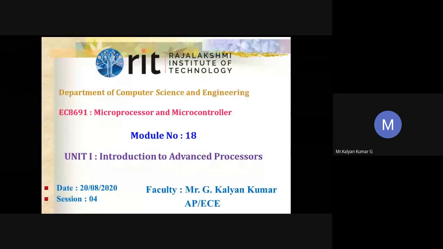Thank you. Okay, fine. So today we'll discuss the Pentium processor, the basic architecture of a Pentium processor. In the Pentium family, we have various versions: Pentium, Pentium 1, Pentium 2, Pentium 3, 4, and Pentium Pro. So we have different versions, but we'll be seeing in detail only the basic Pentium architecture.